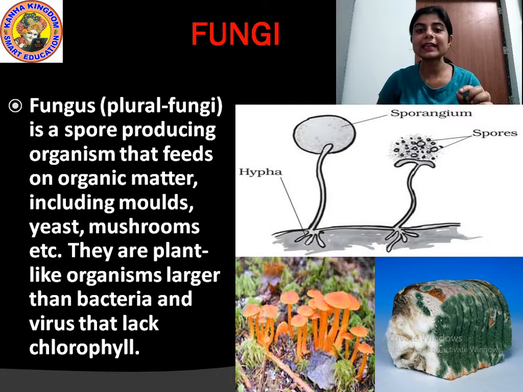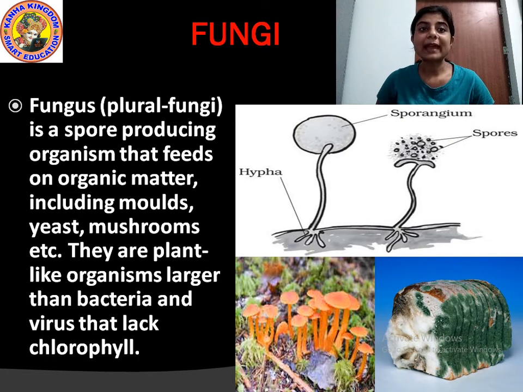That means tiny spores they form. And they feed on organic matter including molds, yeast, mushrooms, etc. These are some kinds of organic matter where this fungus grows.